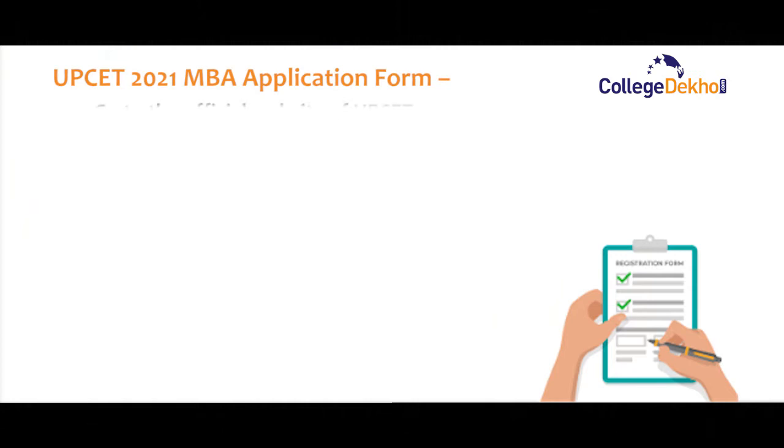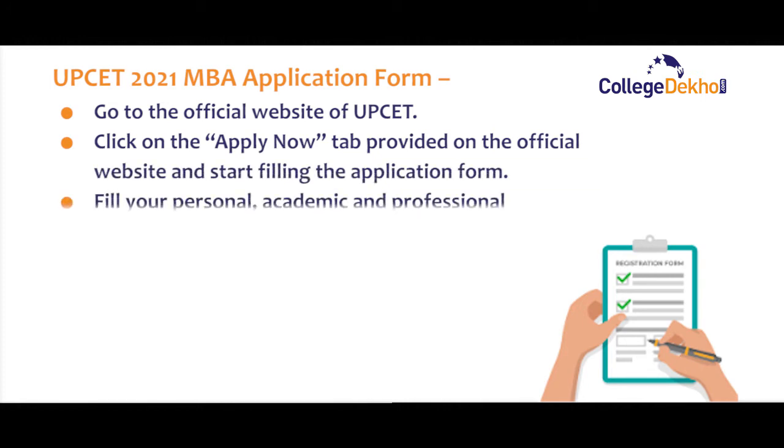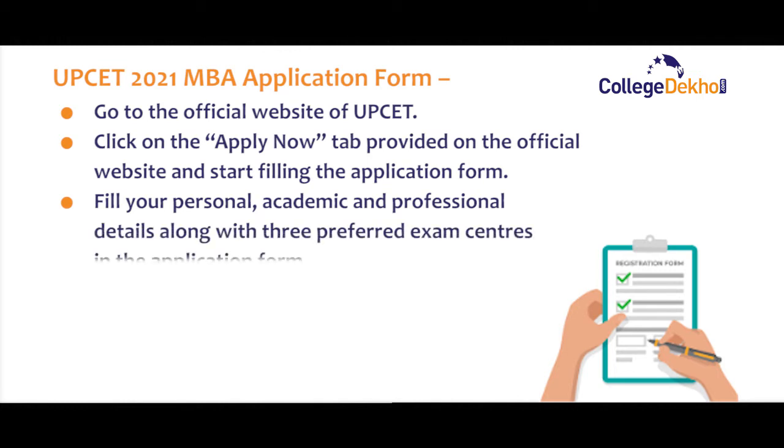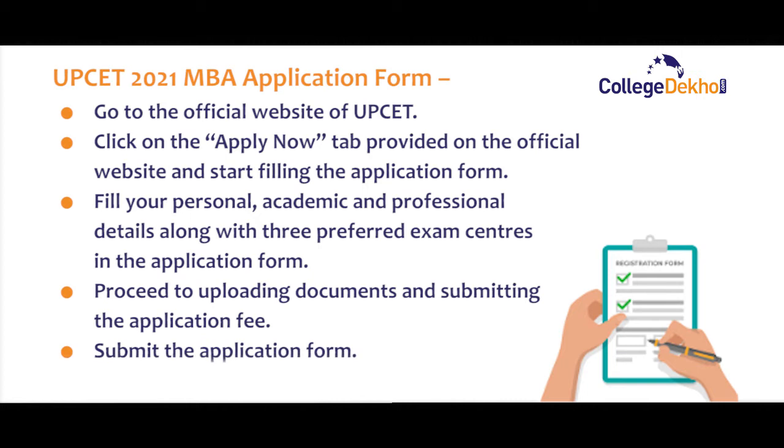Moving forward, let's check the application process of the UPCET MBA exam. The application form of UPCET MBA will be uploaded on the official website of UPCET. You can click on the Apply Now tab provided on the official website and then start filling the application form. You will have to fill your personal, academic and professional details in the application form. After that, you can choose 3 preferred exam centers as per your convenience. You are advised to check all the details before submitting the application form.